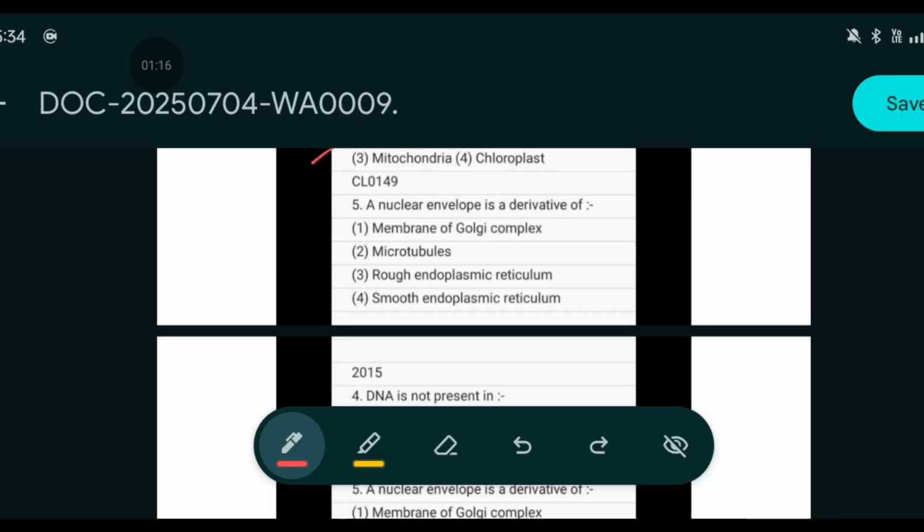A nuclear envelope, which is a derivative membrane of what? Here it is a membrane of Golgi complex, microtubule, rough endoplasmic reticulum or smooth endoplasmic reticulum. The answer is rough endoplasmic reticulum.